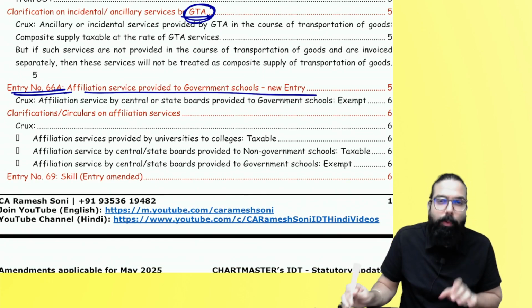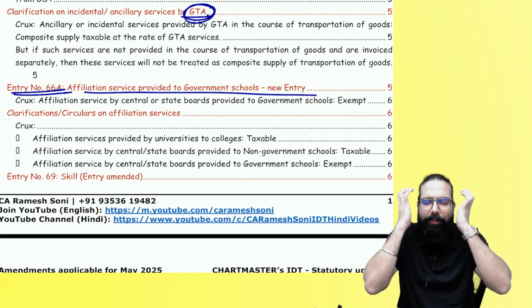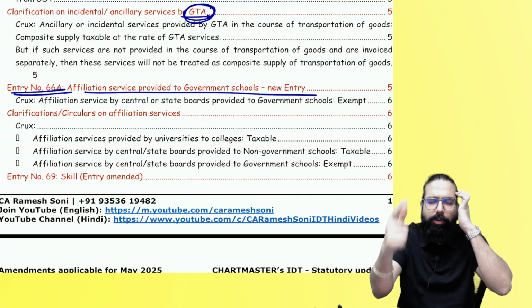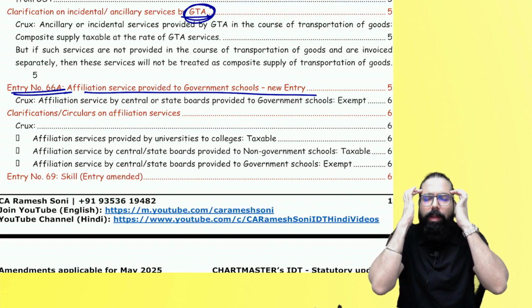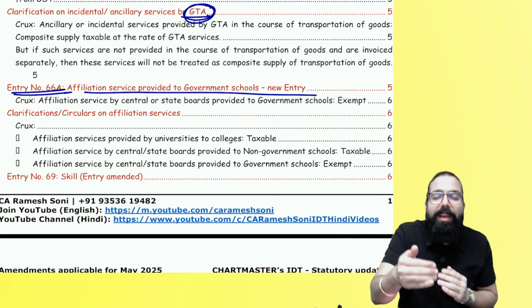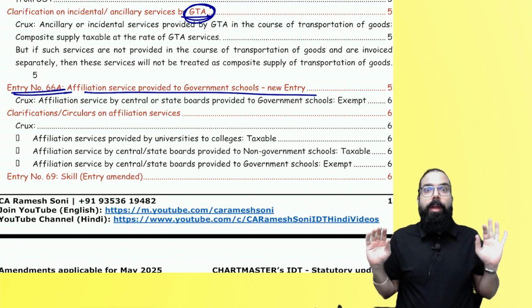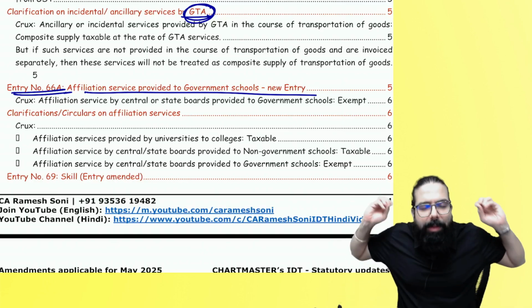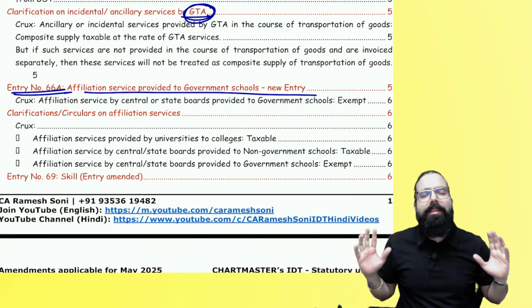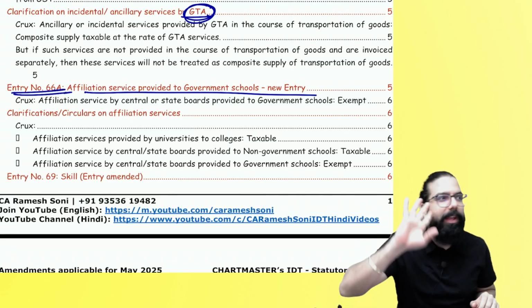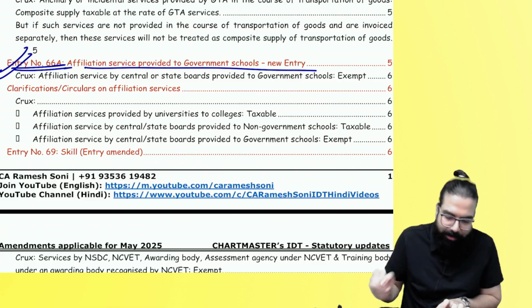Affiliation services. Remember one thing, everyone. University providing affiliation service to college, taxable. University providing to college, taxable. If central board, state board is providing affiliation services to school, taxable. But if it is a government school, exempted. Affiliation services given by central board, state board to government school is exempted. This point you have to remember. Done, sir. This point is clear.